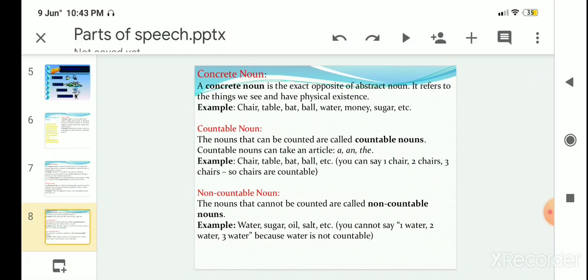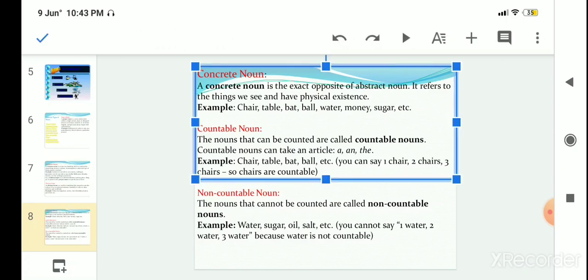Countable noun. The nouns that can be counted are called countable nouns. For example, chair, table, bat, ball. You can say one chair, two chairs. So chairs are countable. So the things that you can count are called countable nouns.